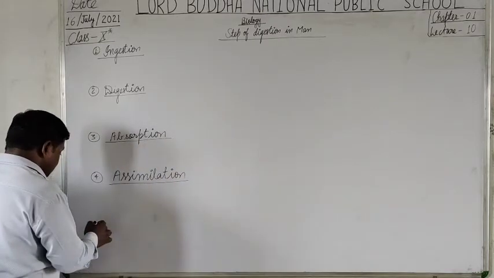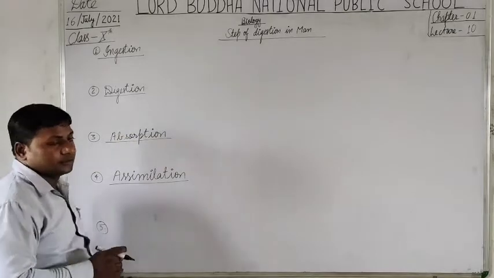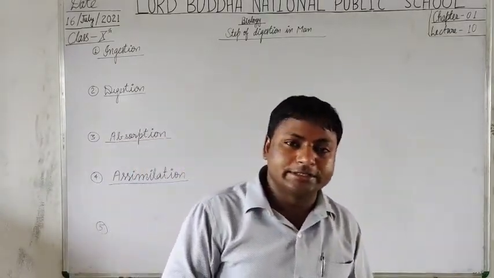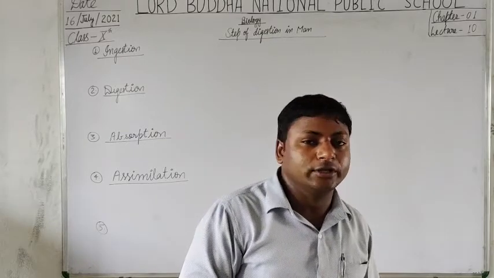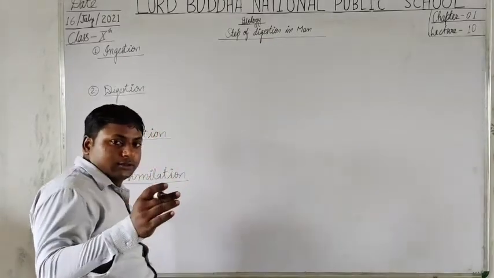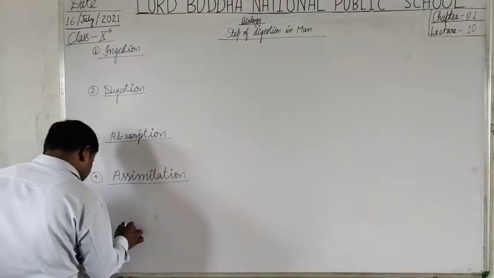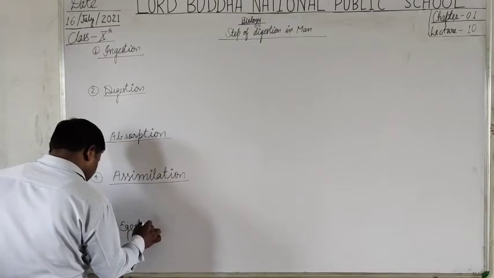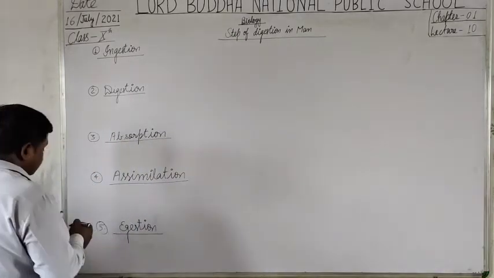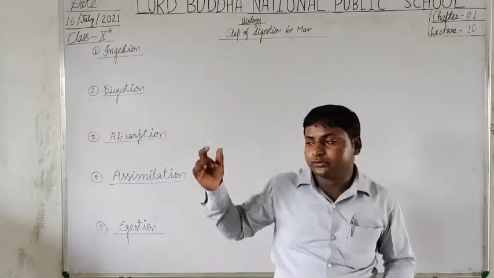And this is the last step in which the residual, or you can say waste undigested food, is removed out from the body, that is called egestion. Okay. Now we are going to discuss these steps.